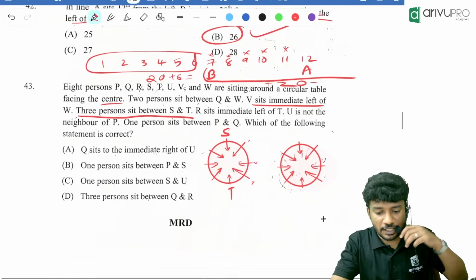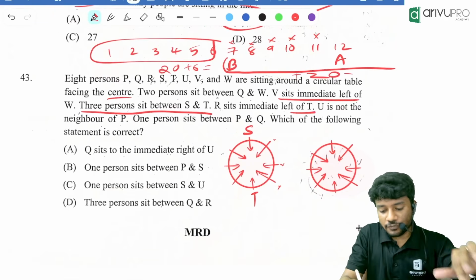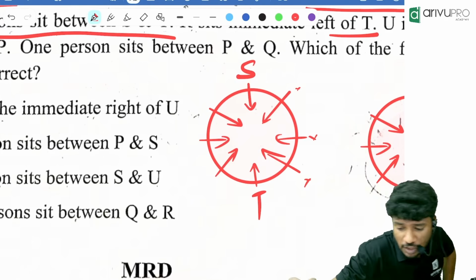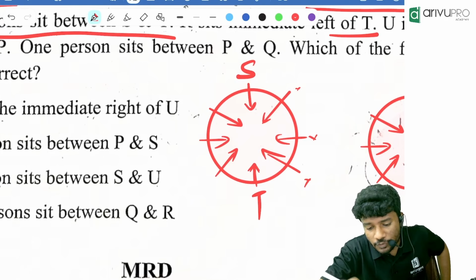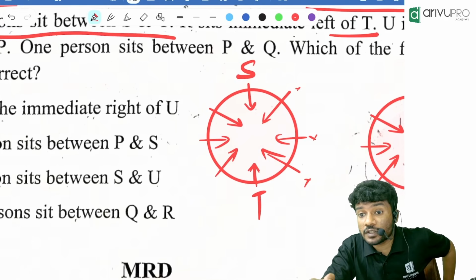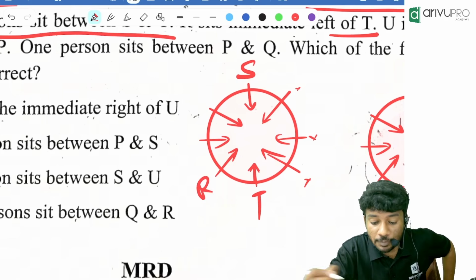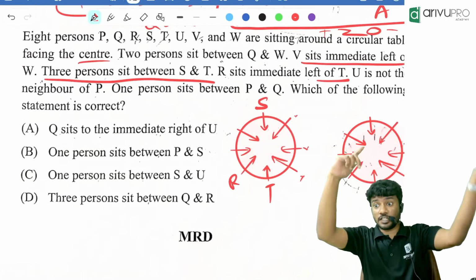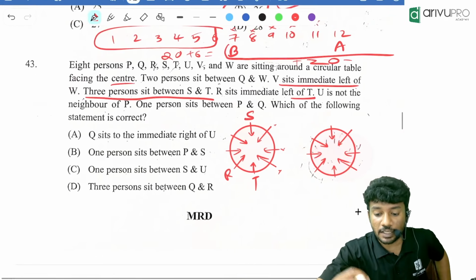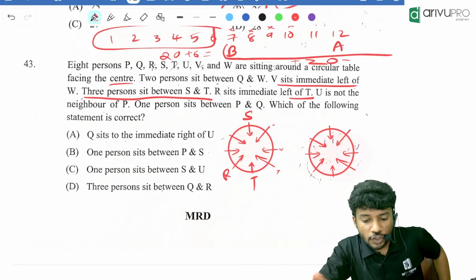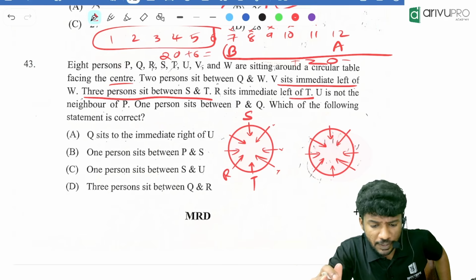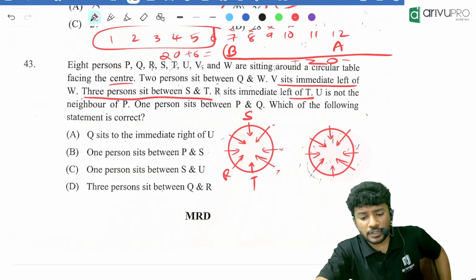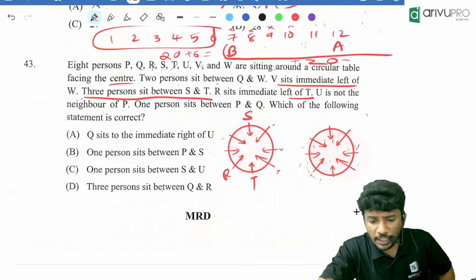Then what is given down? R is immediate left of T. Where will be the possible position of R? People, T is looking towards north. Left of north is what? West. That means the position of R is over here. Or think about yourself. You are looking there. Your left side is this side. That means R is immediate left of T. Then U is not a neighbor of whom? P. One person sits between P and Q. That is also there.